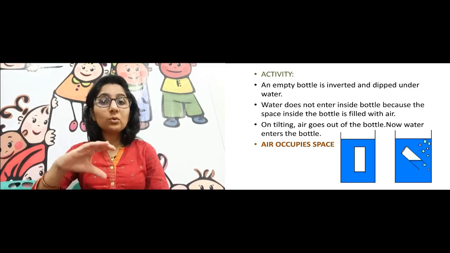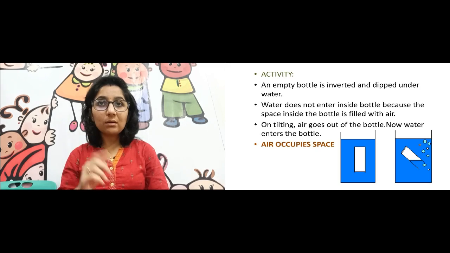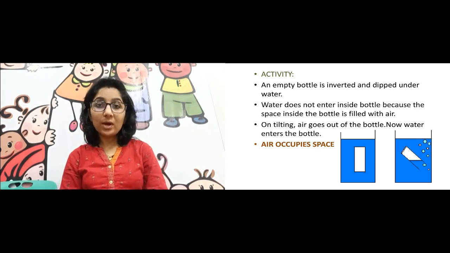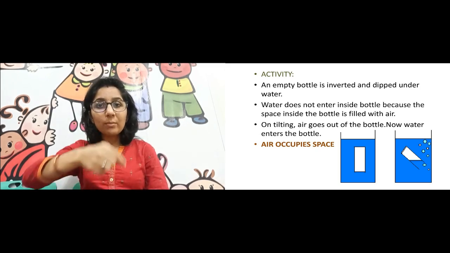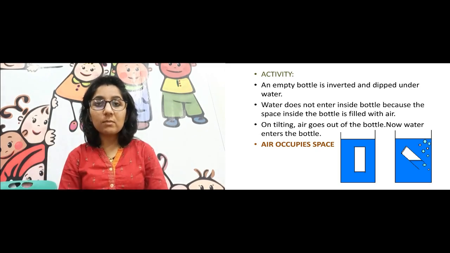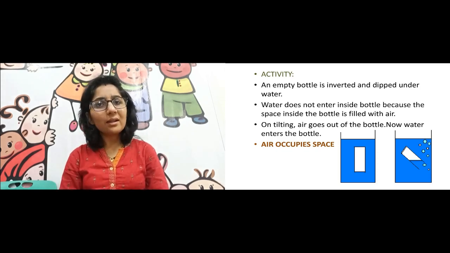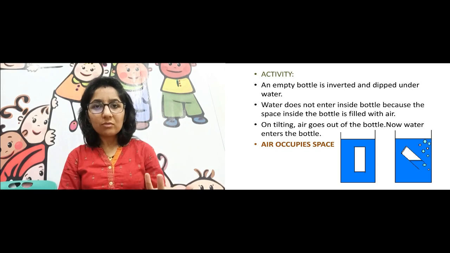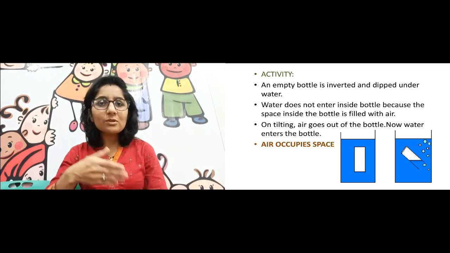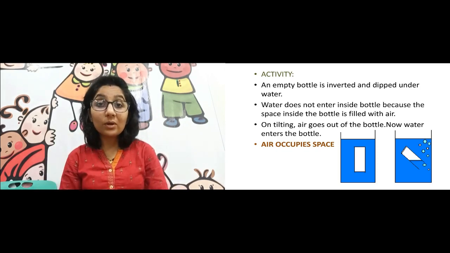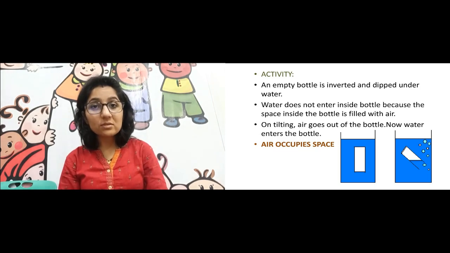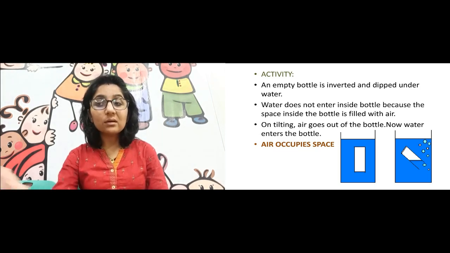But when you tilt the bottle, or tilt that empty bottle or glass, whatever you have taken, you can see the bubbles. What are those bubbles? That is the air bubble, the air that is coming out of the bottle. And then if the air has gone out, then of course there is a place for water, and slowly the water will enter into the bottle. You can try this. What this activity tells us is that air occupies space. So air always occupies the space.